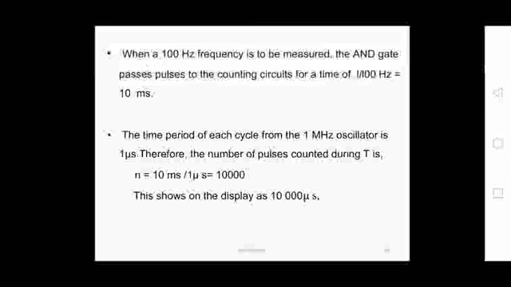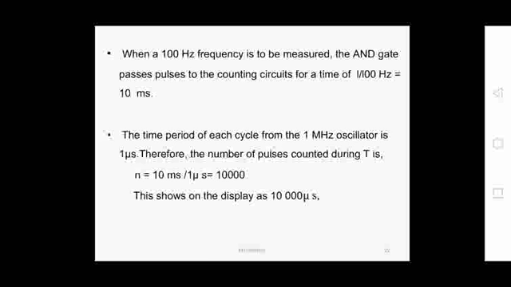The pulses are counted for the time period of 10 milliseconds, and we have a gating time period of 1 microsecond from the crystal control oscillator of 1 megahertz. So the number of pulses counted during this period is 10 milliseconds by 1 microsecond, that is 10,000 samples.